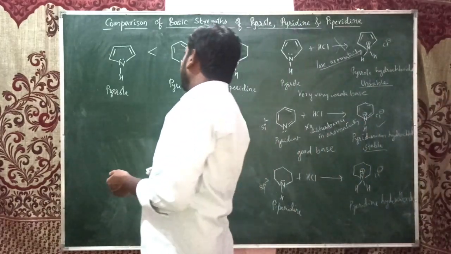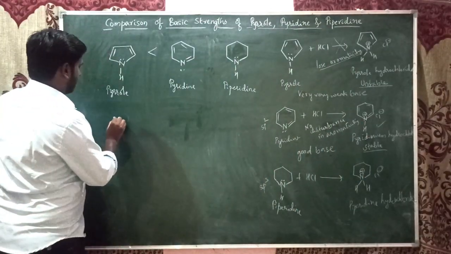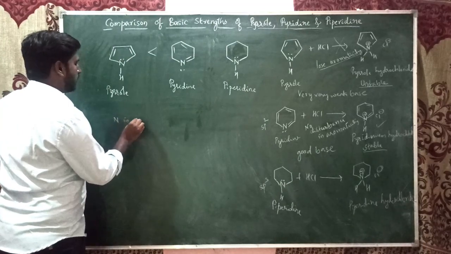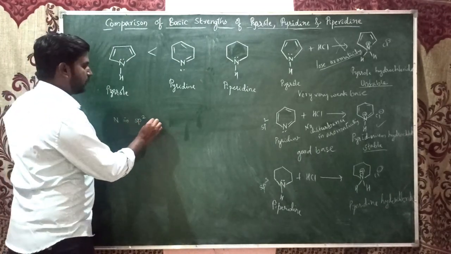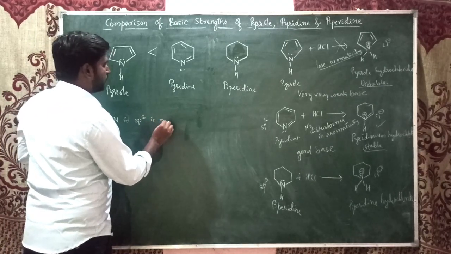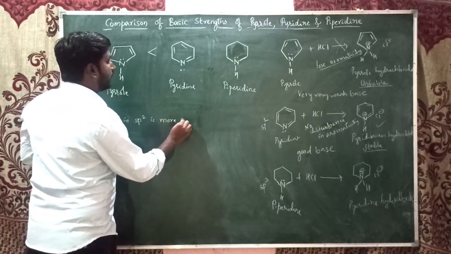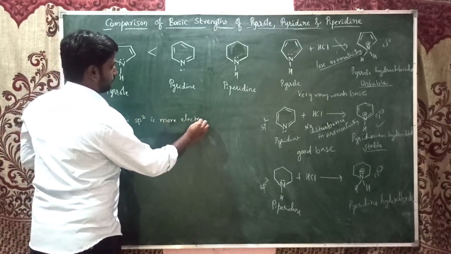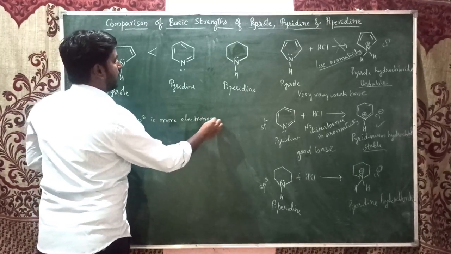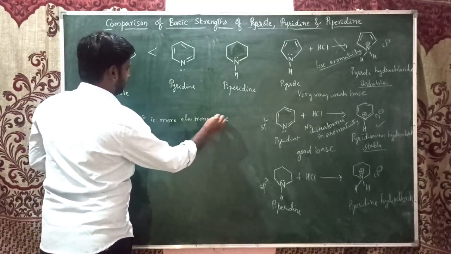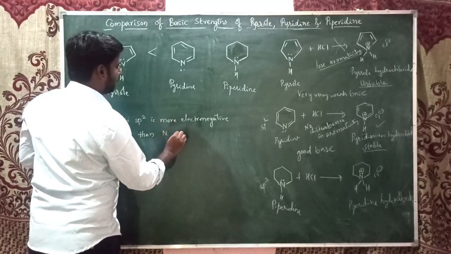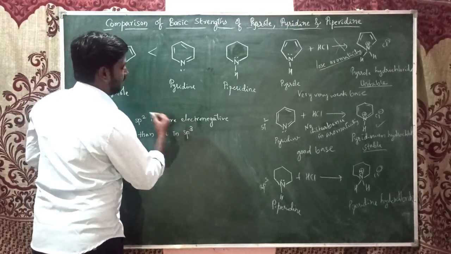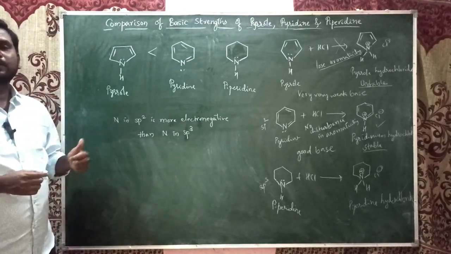Please remember, the nitrogen in sp2 hybridization is more electronegative than the nitrogen in sp3 hybridization.